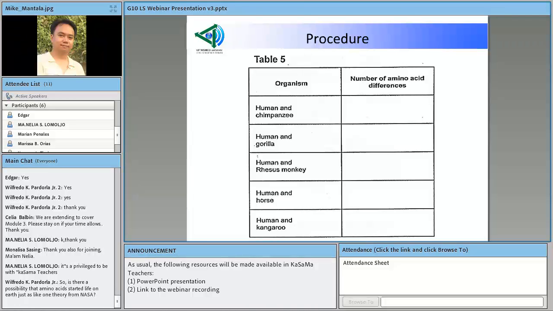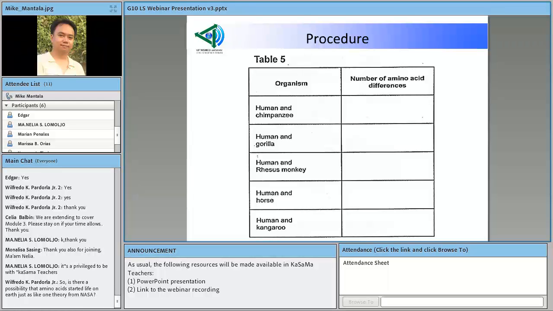May difference ba ang number ng amino acid ng humans at saka chimpanzee? Sa lahat po na yon, from table 2 to table 4, makikita nila na wala pong pagkakaiba. So, number of amino acid difference, 0.